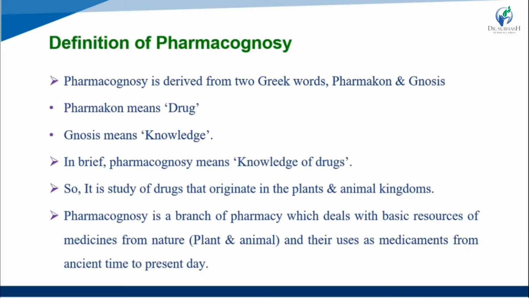Their use as a medicament is pharmacological use, so that it safely enters the body. A thousand years ago they were used, and in the present time we also use pharmacognosy, like herbal drugs.